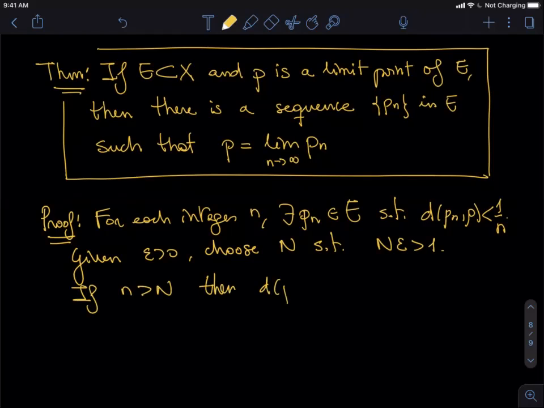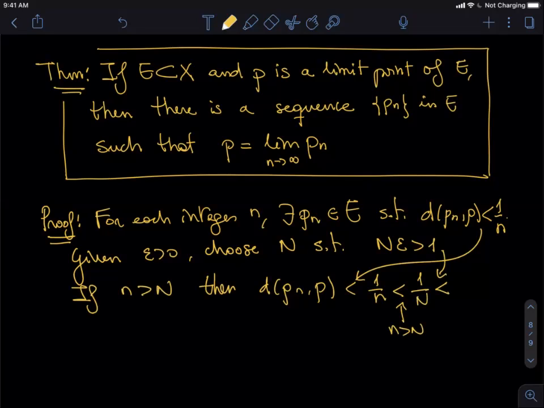it follows that the distance between Pn and P is less than epsilon because we knew that it was less than 1 over n, okay? But because n is bigger than capital N, that is less than 1 over capital N, and that is less than epsilon, okay? Because we were assuming N epsilon bigger than 1. Now, if you were wondering why did I pick N epsilon bigger than 1, it is because I wanted to force that 1 over capital N would be less than epsilon.